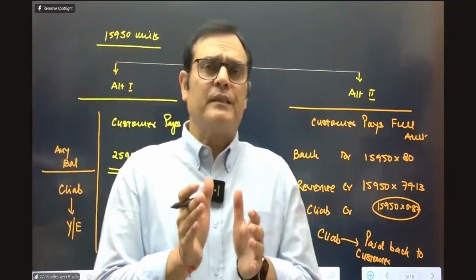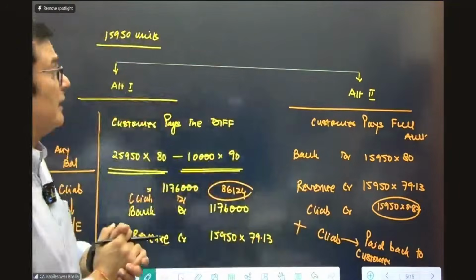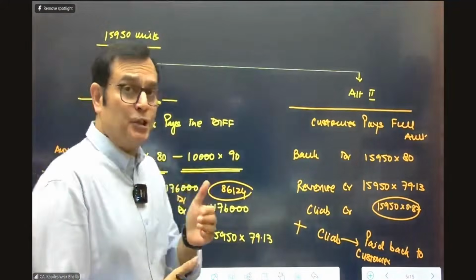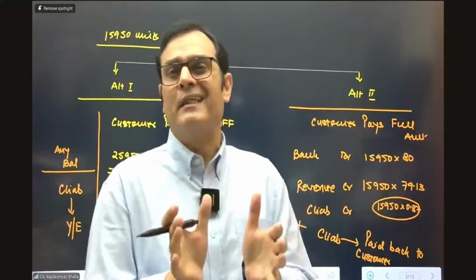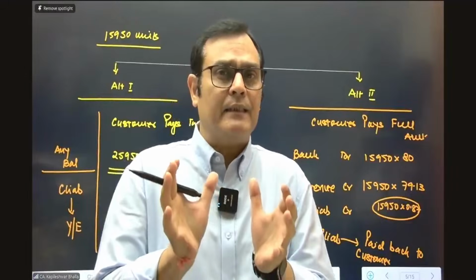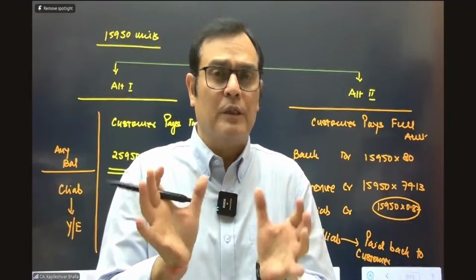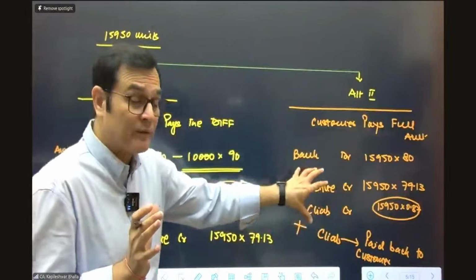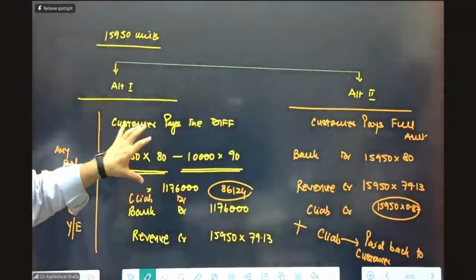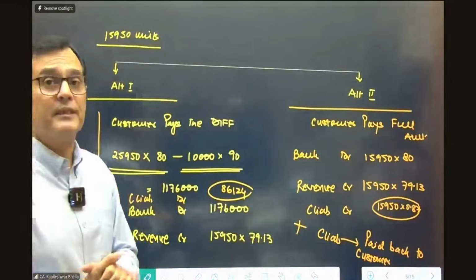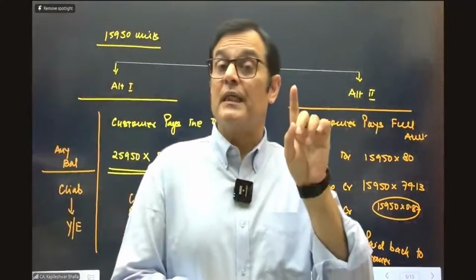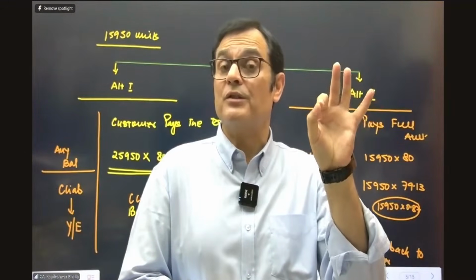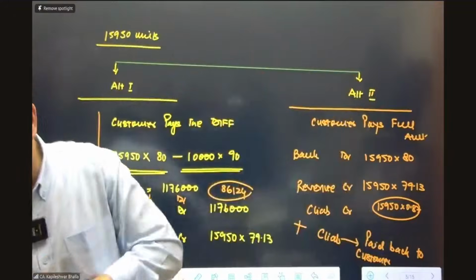So I would suggest, considering the weightage of the question for 14 marks, it's a good idea that you give both sets of entries to the examiner, because for the initial 10,000 units sold, there is a single entry itself. But when you're looking at the entry for those additional units sold, you can give both alternatives: if the customer pays the full amount, how does the contract liability get adjusted? And if he says, no, I'm going to pay only the difference, how does the entry get adjusted in that case? So this answers requirement A and requirement C. Now we need to answer requirement B, which is on the most likely outcome.